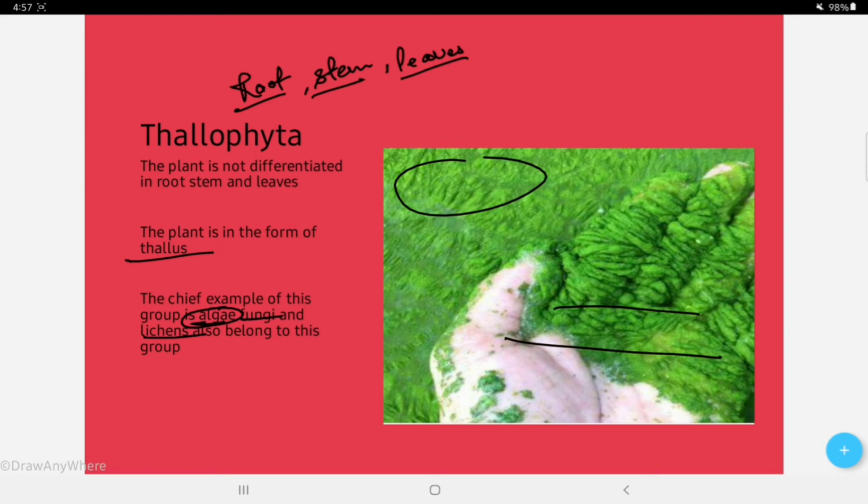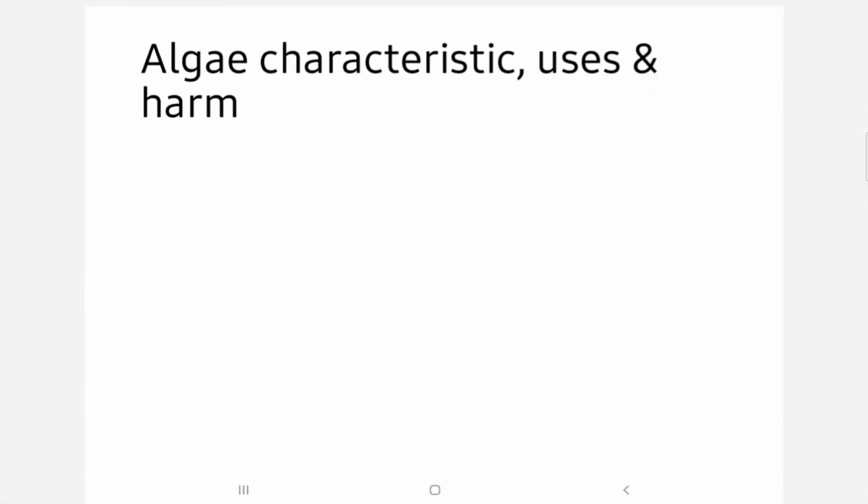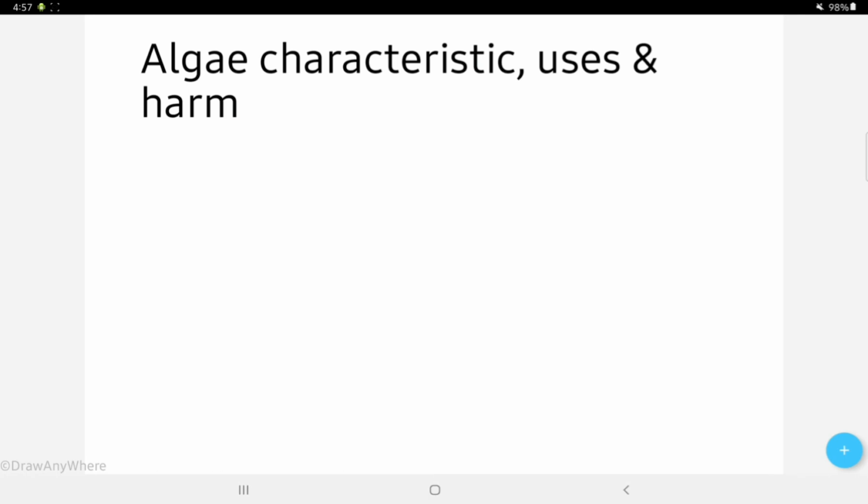They also contain a cell wall made up of cellulose, right? Now they are mostly unicellular.